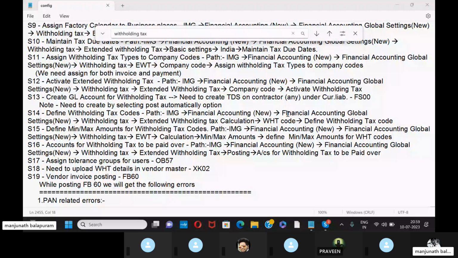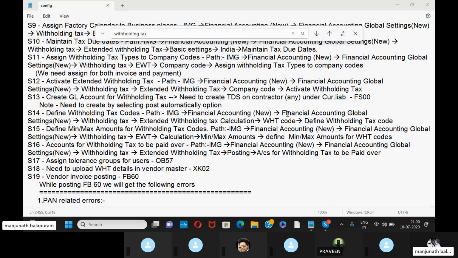Then the 17th one is assign tolerance group for users. So here we need to assign the tolerance group for users in OB57. Then the 18th one is you need to maintain withholding tax details in vendor master, XK02. If we fail to give this TDS withholding tax details in XK02, then we'll face an error. So it is mandatory to give the withholding tax details in the vendor master.